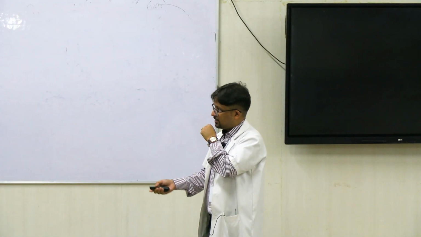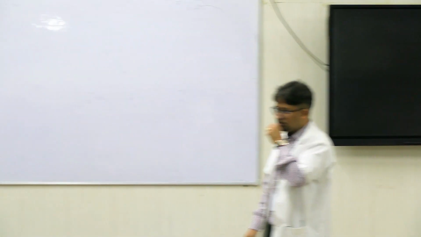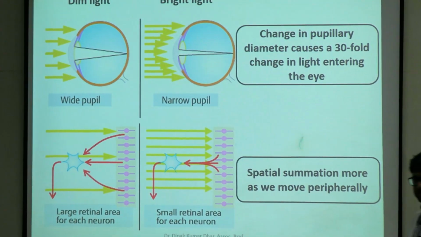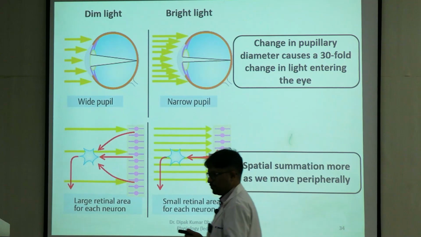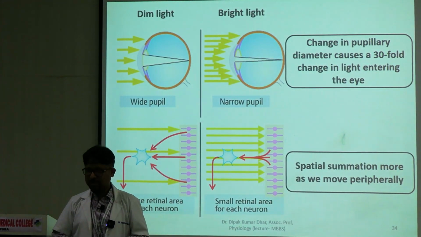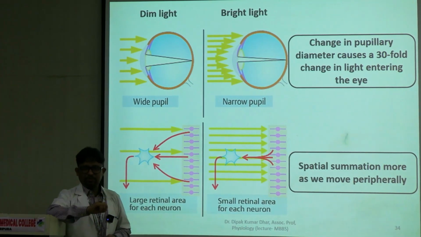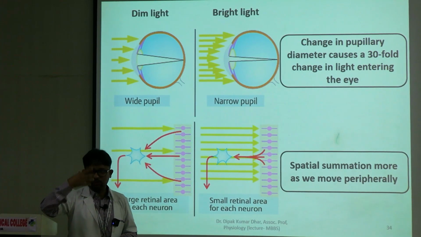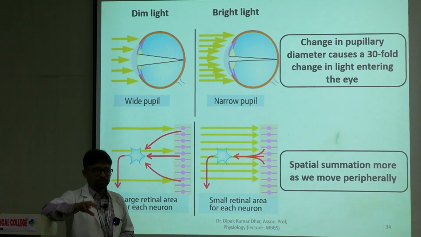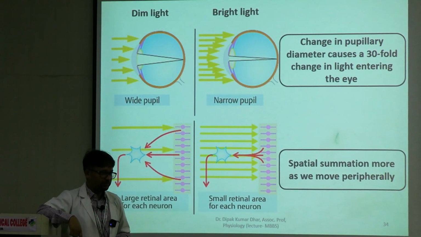And the third one is spatial summation. So, what is spatial summation? Who remembers? Summation is of two types. One is temporal summation and the other one is spatial summation. At one point of time, if you give a stimulus at multiple places and it all adds up at the same point of time, this is called spatial summation. Now whenever you are allowing more light to enter, you dilate the pupils, more light is entering the eyes, so it will activate receptors over a large part of the retina.